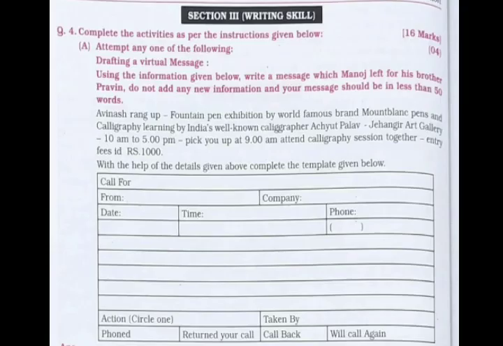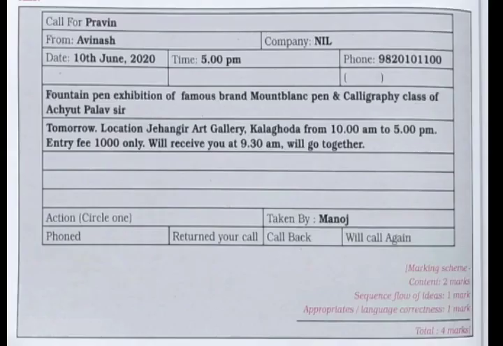So children, further we have our section 3, that is writing skill part. Then in that we have question number 4, that is to complete the activities as per the instructions given below, which carries total 16 marks. In that we have 3 options, that is drafting a virtual message, and again we have SOP, that is statement of purpose, or you have group discussion, that means you have to do any one between the 3. So question number 4a carries 4 marks. So children, whatever you feel easy between the 3, you can go for that.